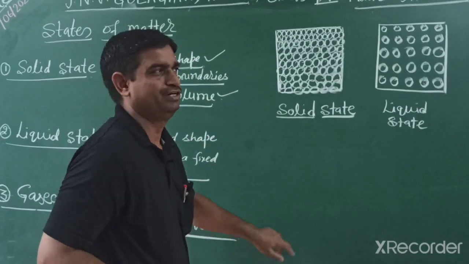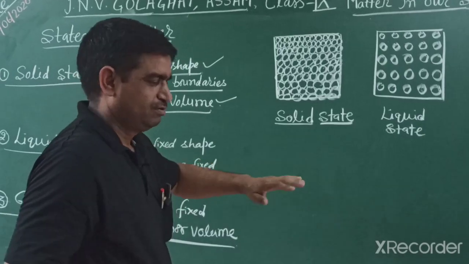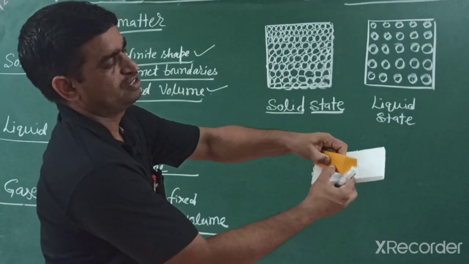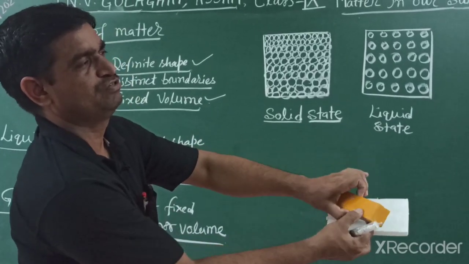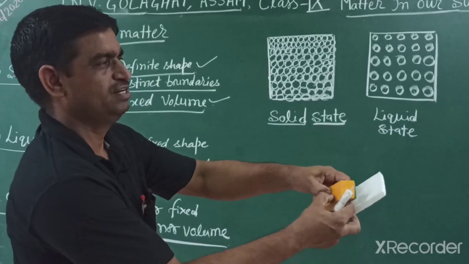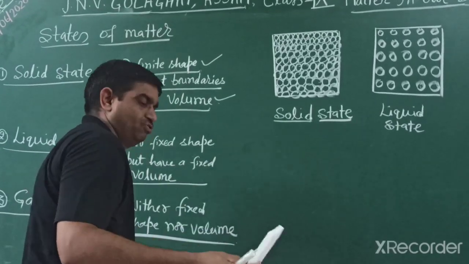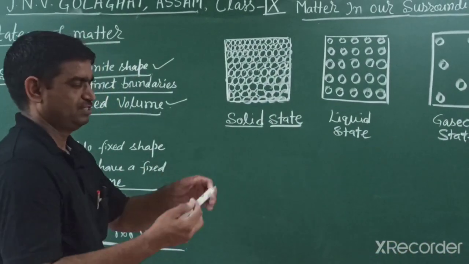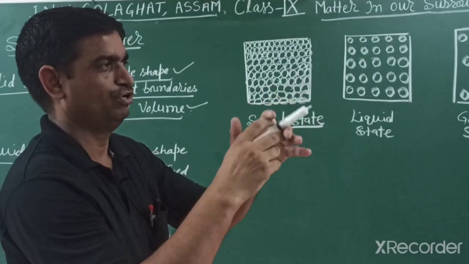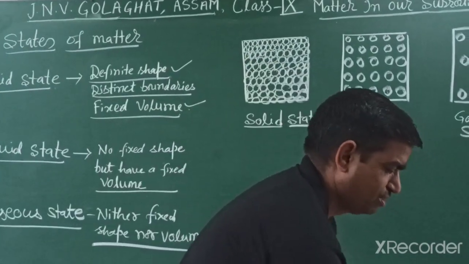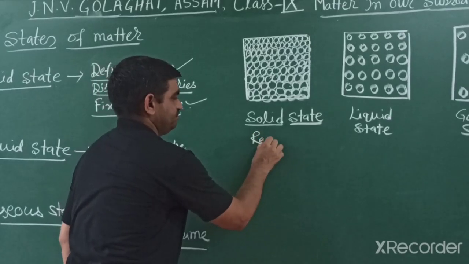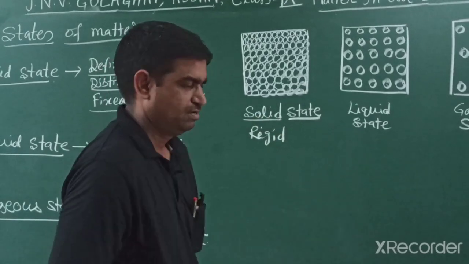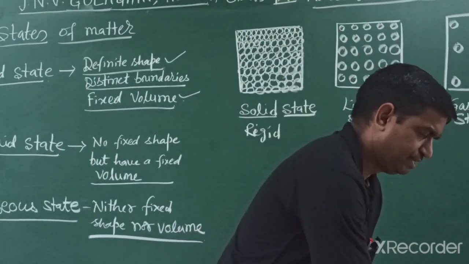Why? This is also a solid and the particles are very near, like an iron stand, an iron rod, this duster piece. We can't compress this duster because it is made of wood, and the particles are very near with a very strong force of attraction. This force of attraction also depends on the substance. I can't compress this chalk piece. So solid substances are known as rigid.